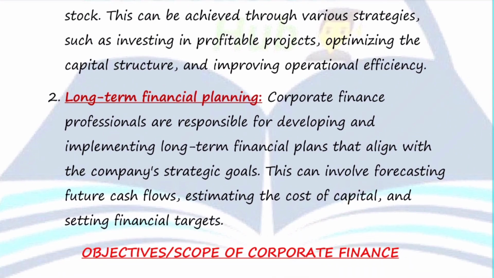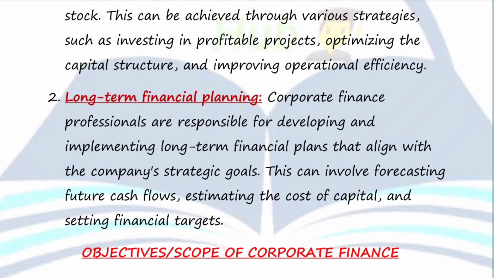Secondly, long term financial planning. Every corporate wants to live longer, to survive for a long time in the market. Similarly, the main objective of corporate finance is to help companies in long term financial planning, which can involve forecasting future cash flows, estimating the cost of capital, or setting various financial targets for the long term period to achieve maximum success in the company.